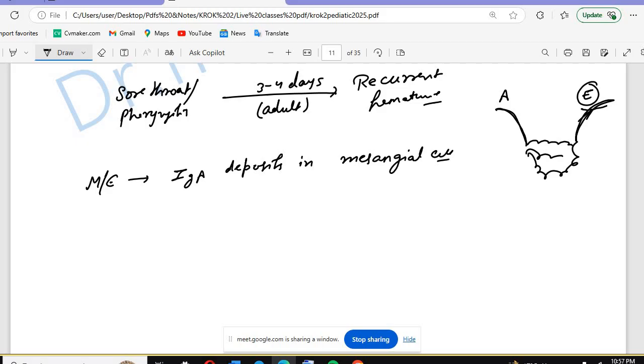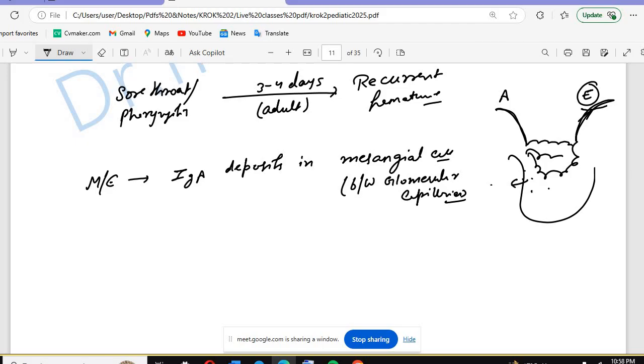Below the glomerulus we have the Bowman's capsule, which surrounds the glomerulus. Between these glomerular capillaries we have the mesangial cells. They are present between the glomerular capillaries. Is that clear? Okay.